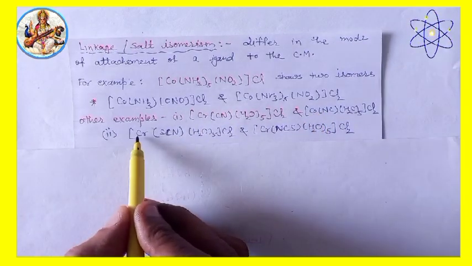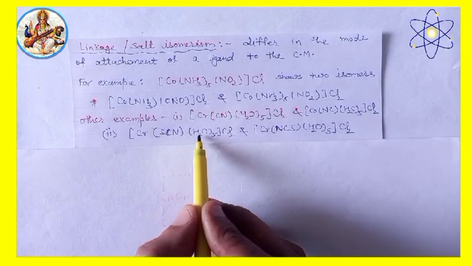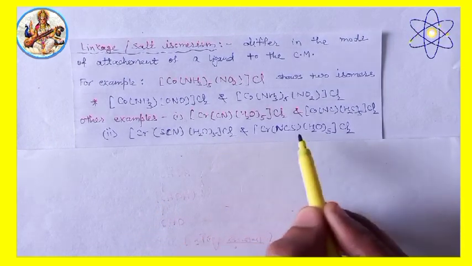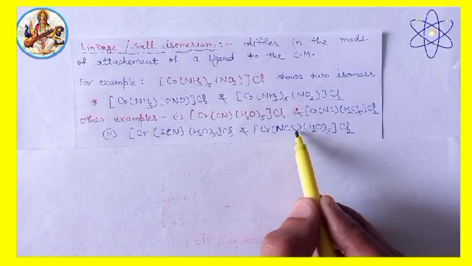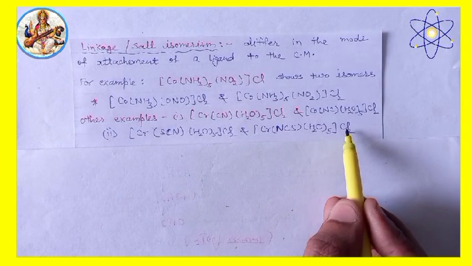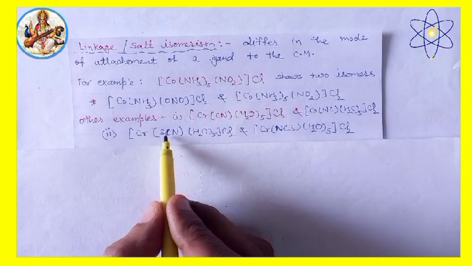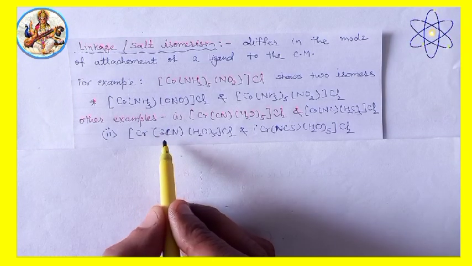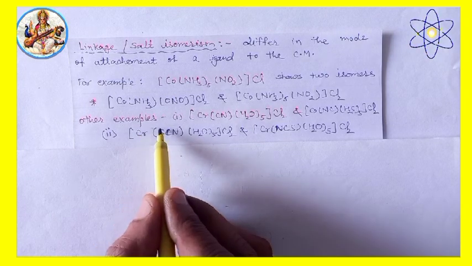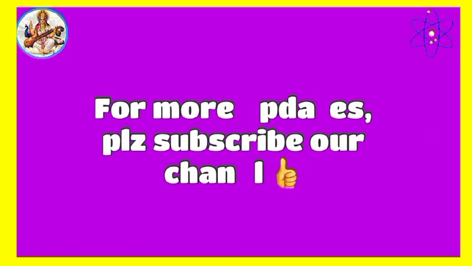Another example, [Cr(SCN)(H2O)5]Cl2 and [Cr(NCS)(H2O)5]Cl2. We know that thiocyanato SCN minus is an ambidentate ligand, therefore bonding with sulfur and with nitrogen.